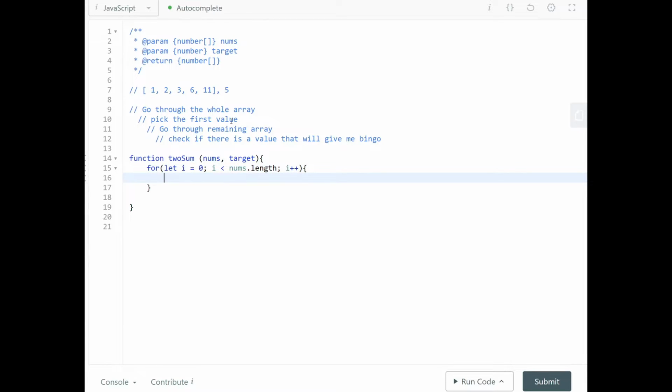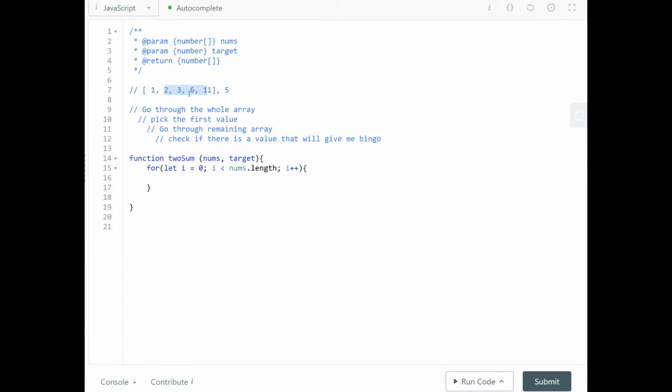That's the rate of going through here. Okay, that's this first step here. You've gone through the array. You pick the first value, right? So how do you pick the first value? Well, you go nums and you use the index. That's your first value, right? But that's not going to be your solution, right? So we have to go through the second remaining parts.